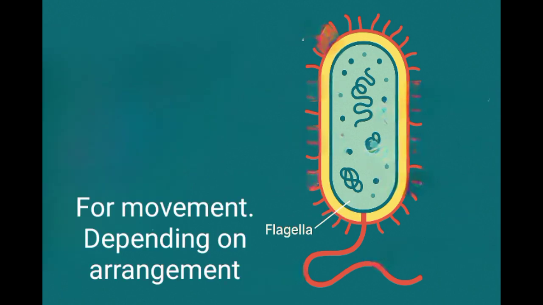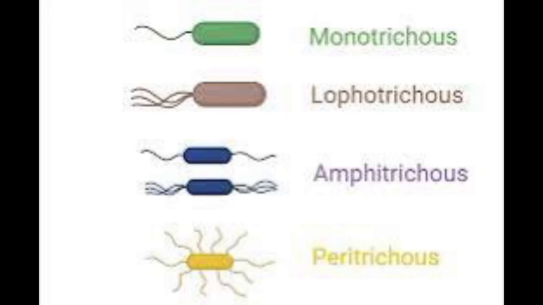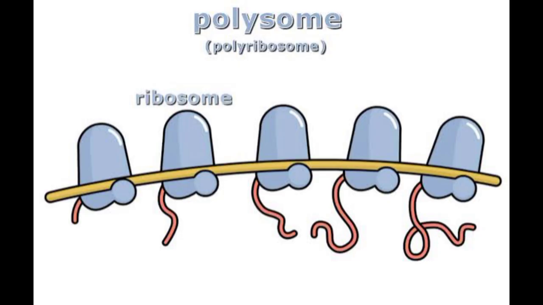Flagella, for movement, depending on arrangement. Monotrichous, one flagellum. Amphitrichous, flagella at both ends. Lophotrichous, tuft at one end. Peritrichous, all around the cell. Polysomes, clusters of ribosomes working together.